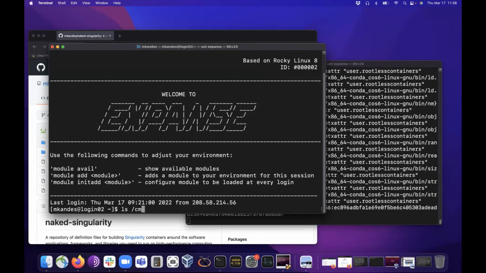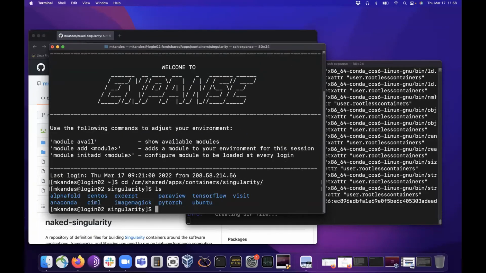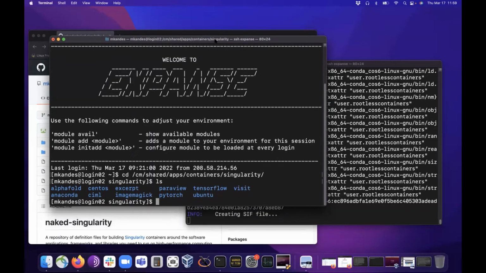They're located in this area, in the cm shared apps containers singularity directory. And you can see a list of things that we have there. One very popular one recently has been AlphaFold. We get a lot of requests for AlphaFold now. But those are a few that we have sitting around right now in this location.